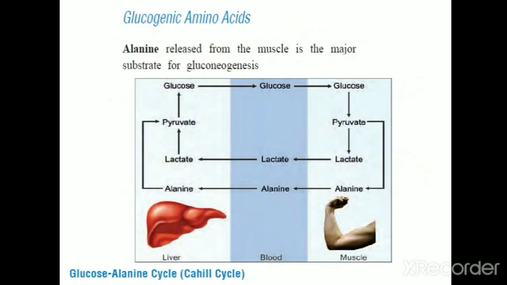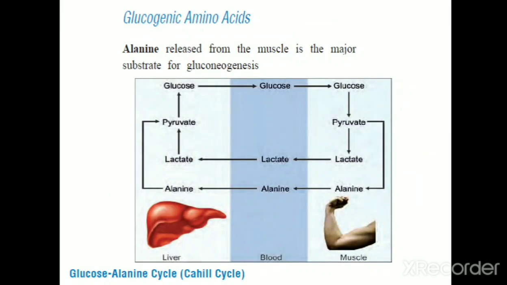And the second question is glucose alanine cycle. It's a 3-mark question. So glucose alanine cycle is also known as Cahill cycle. During starvation there will be excessive catabolism of muscle protein, and this catabolism produces individual amino acids. The major amino acid concerned in gluconeogenesis is alanine. So this alanine is secreted into the blood, and through the blood that alanine reaches the liver, and this alanine is one of the gluconeogenic substrates. So within the liver that alanine is converted into glucose through gluconeogenesis.